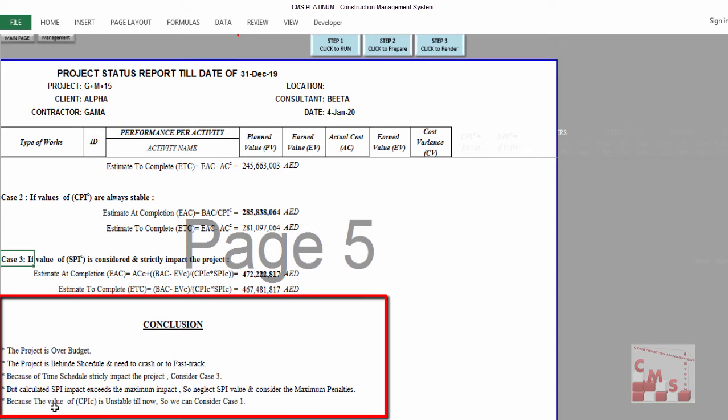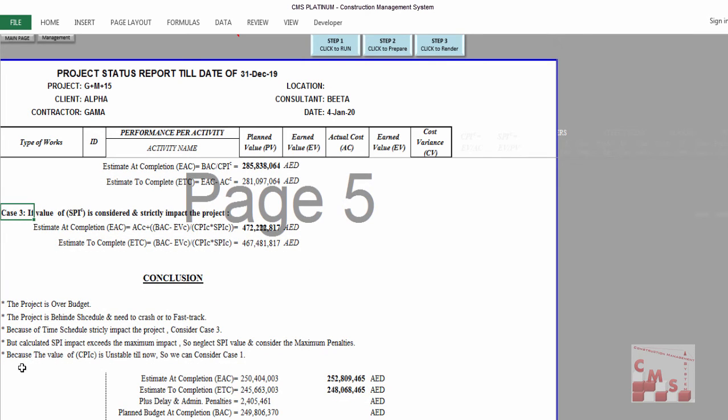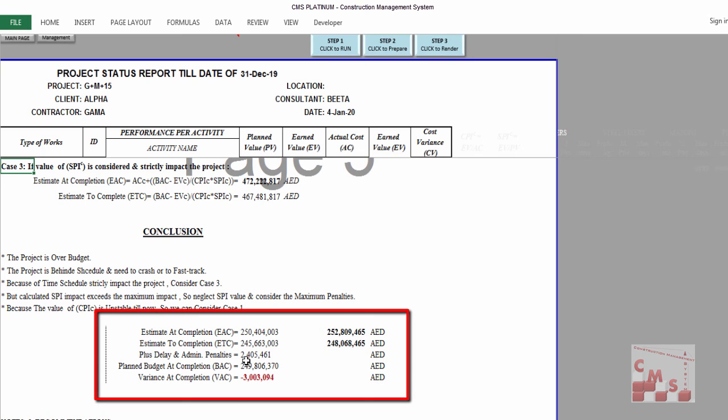So we'll neglect the SPI value and consider only the maximum penalties. And because the value of CPI is unstable till now, because we're still in month 1 or month 2, that means we don't have other figures to know if the CPI is stable or not. We don't have 3, 4 or 5 months before to compare with. So CMS is telling us that because the CPI is unstable till now, we can consider case 1, plus the maximum penalty.